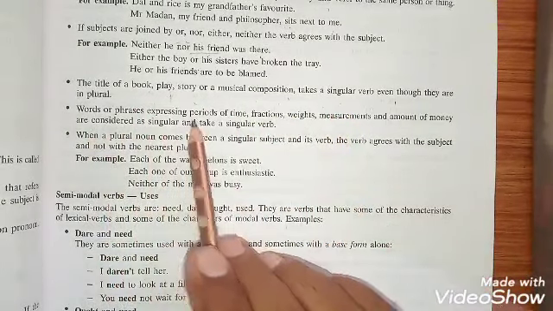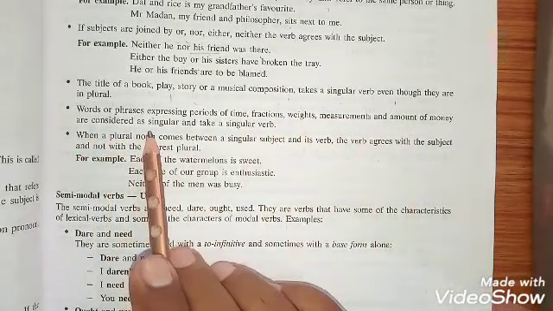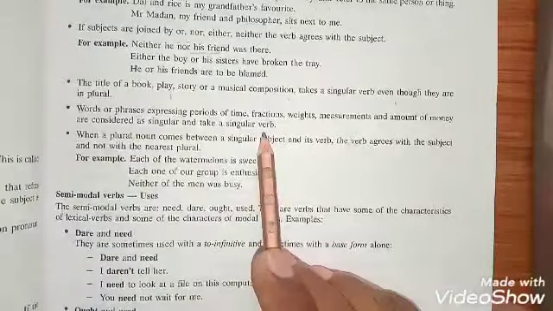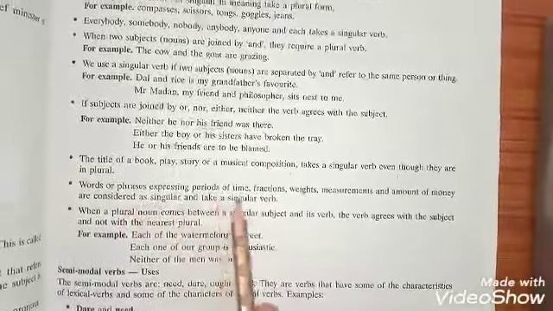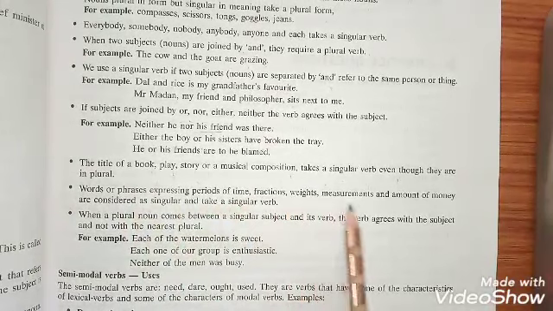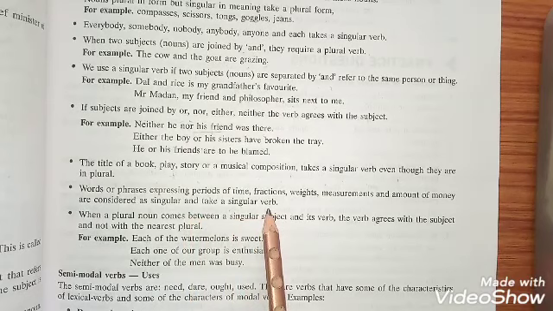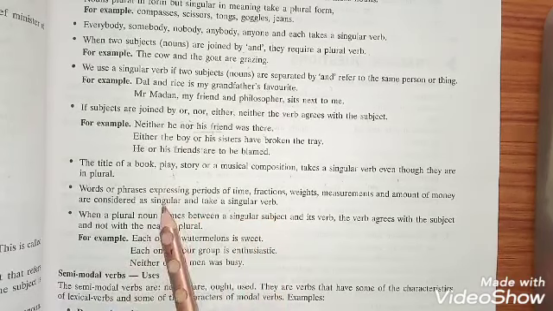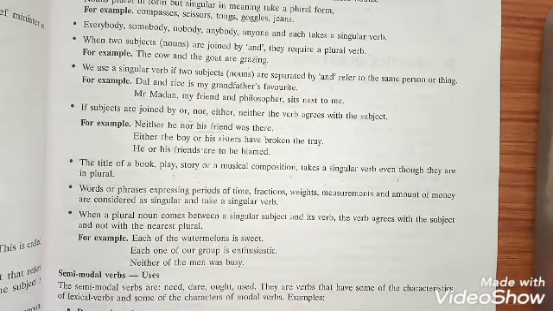Words and phrases expressing periods of time, fractions, weights, measurements, and amounts of money are considered singular and take a singular verb. I am giving you an example: 50 rupees is not a big sum. Here rupees is plural, but 50 makes it singular and it is used as an amount of money.